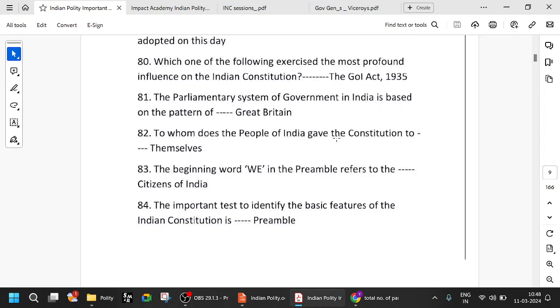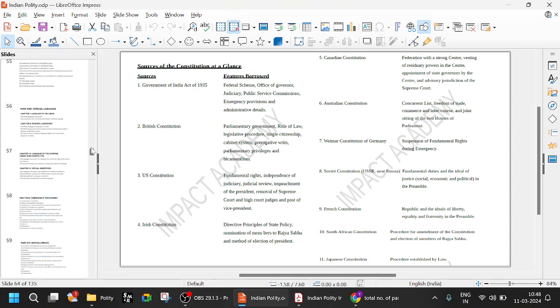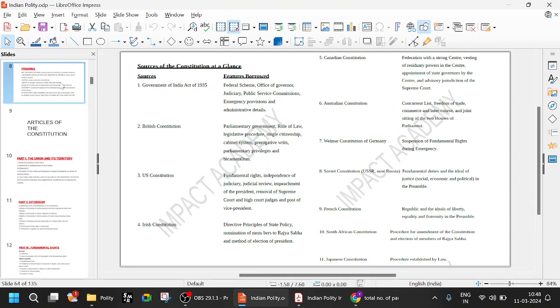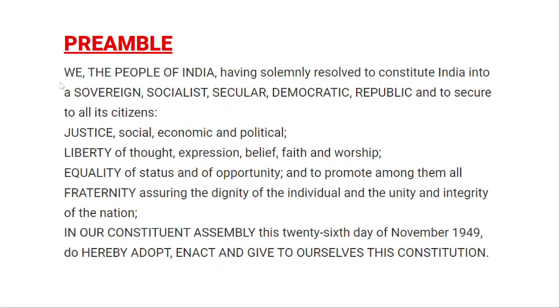To whom did the people of India give the Constitution? To themselves. If you look at the preamble, it is also very important, and questions are frequently asked from it. We the people of India, having solemnly resolved to constitute India into a sovereign, socialist, secular, democratic republic. Secular was not there originally; secular, socialist, and integrity came later on.